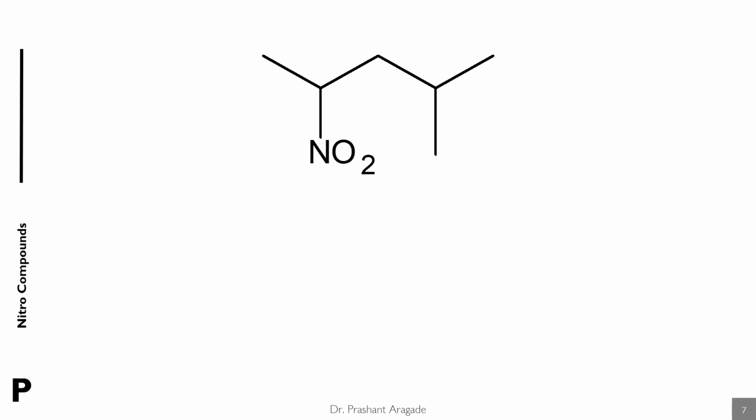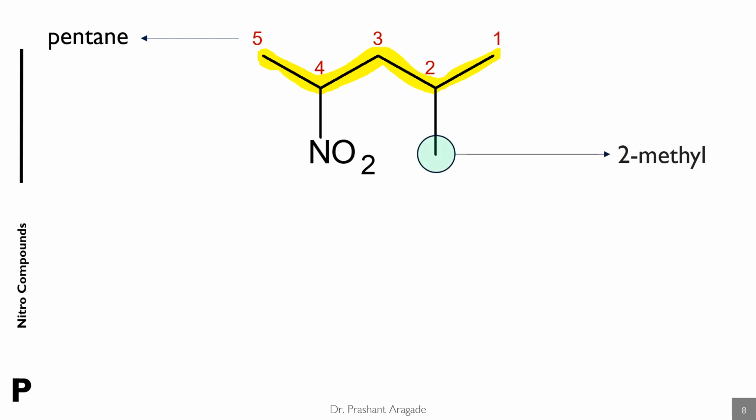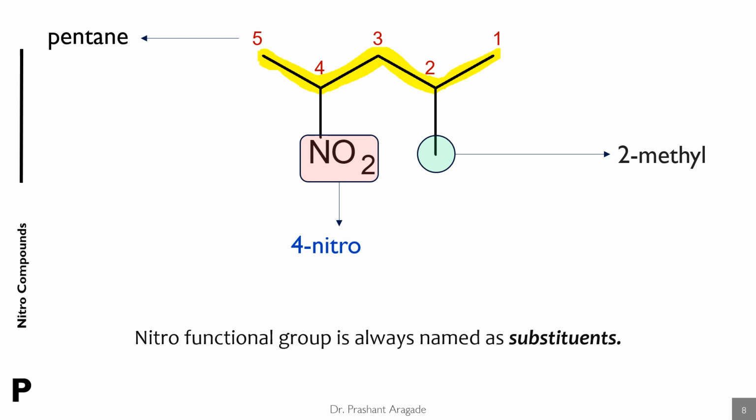So here is one example for you. Select the longest possible continuous carbon chain, and then number from 1. So there are 5 carbon atoms, so the name of the alkane is pentane. One of the substituents is 2-methyl. Another substituent is nitro. You know very well the nitro functional group is always named as a substituent. So in that example, there are two substituents. One substituent is methyl and another substituent is nitro.